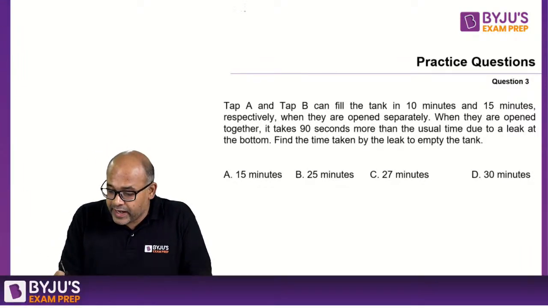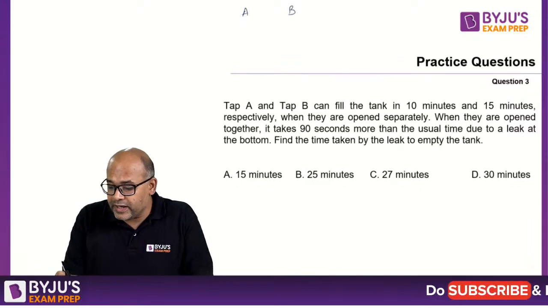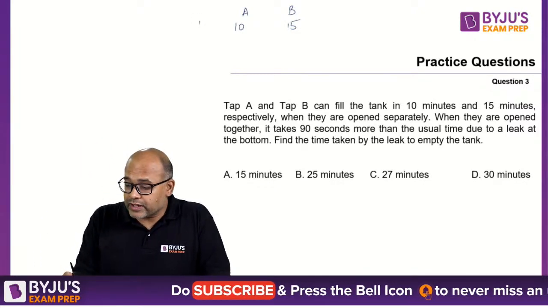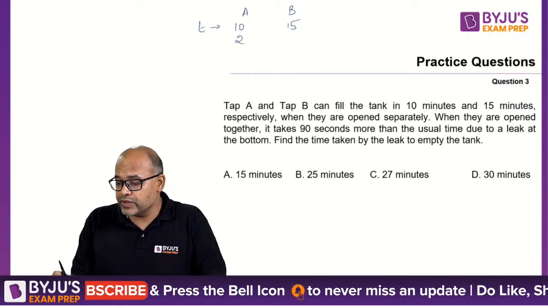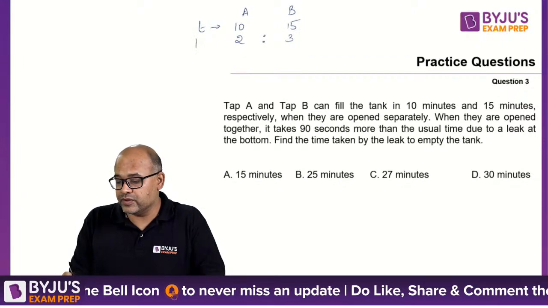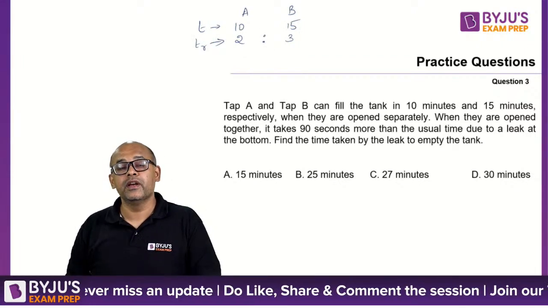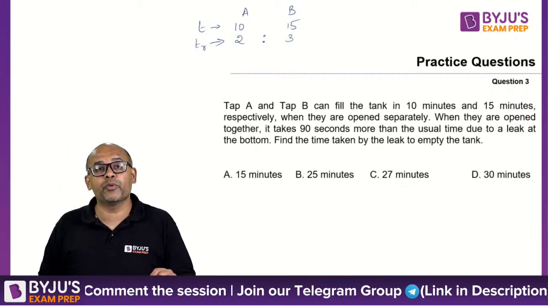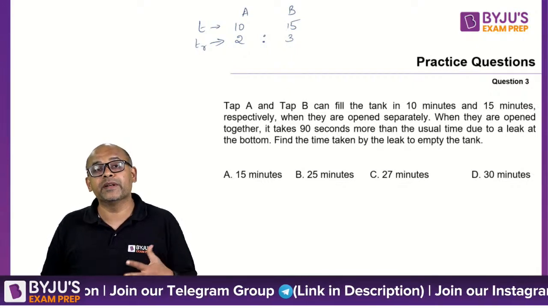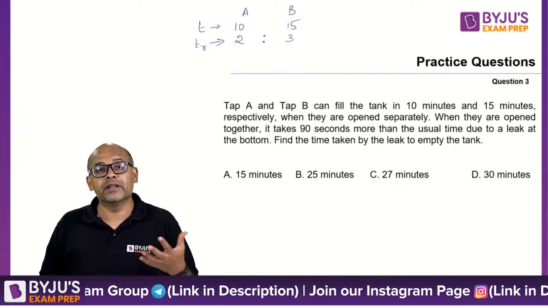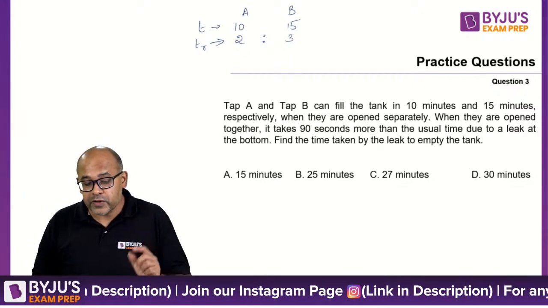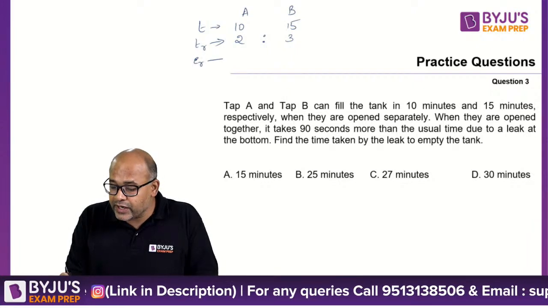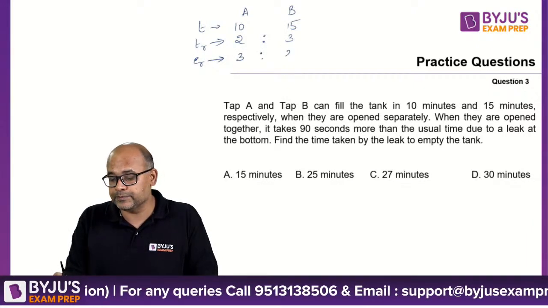So we have tab A and tab B. Normally they take 10 minutes and 15 minutes to fill the tank. So the time ratios are 5 2s and 5 3s, so the ratio of times is 2 and 3. Now remember, time taken by a person to finish a job is inversely proportional to the efficiency, because if a person is more efficient, time taken is less. A person is less efficient, time taken is more. Which means if the time ratio of 2 people is 2:3, then the efficiency ratio becomes 3:2, inverse.